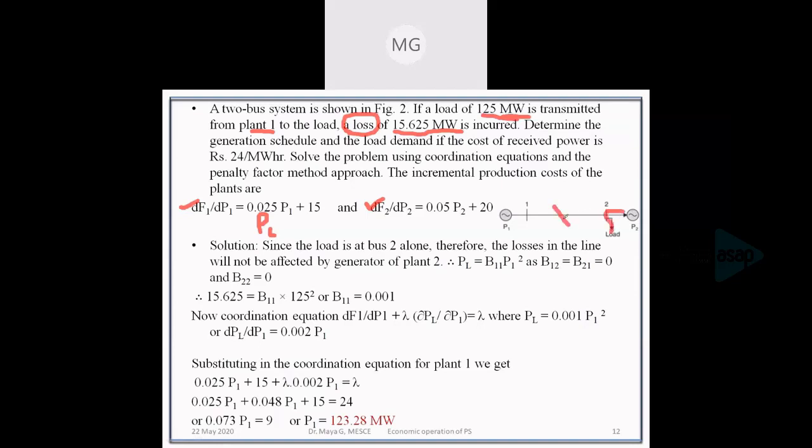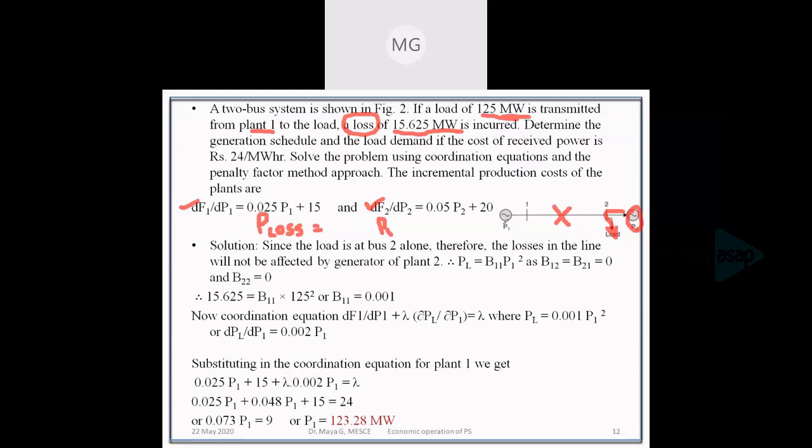It won't flow through the transmission line. Losses occur only when power flows through a transmission line. So due to P2, there won't be any loss in the network. That means the transmission loss will depend only on P1.